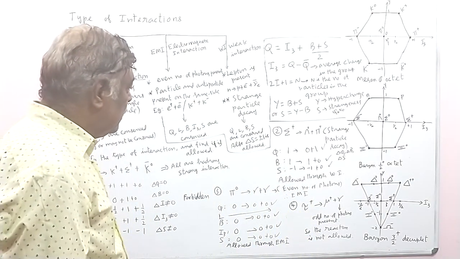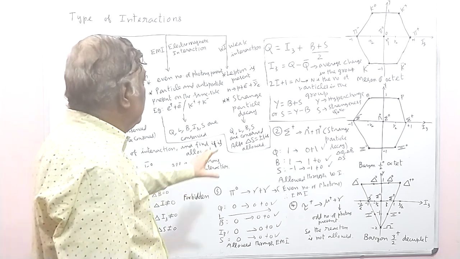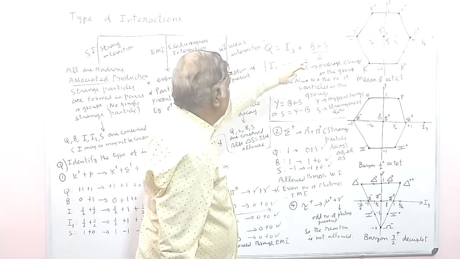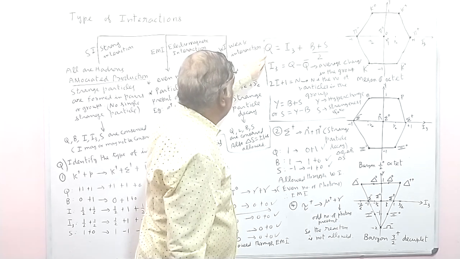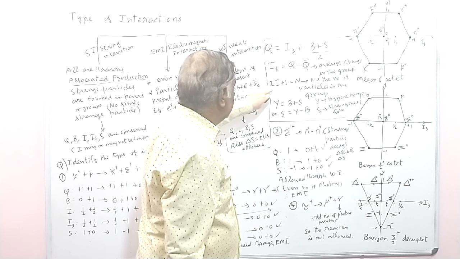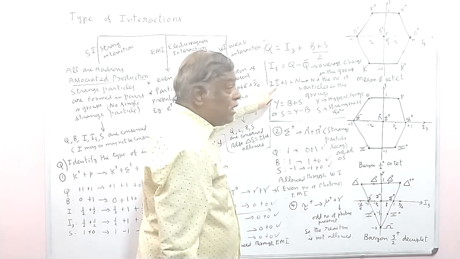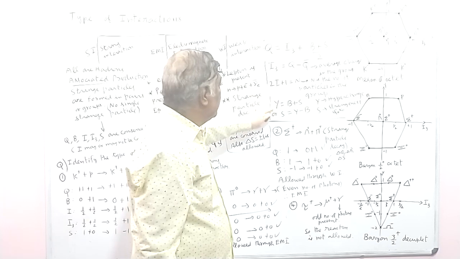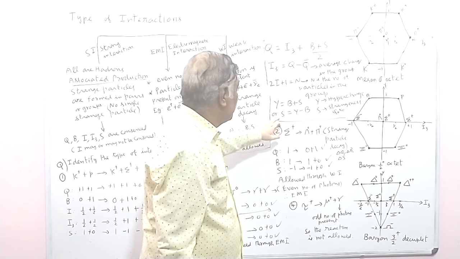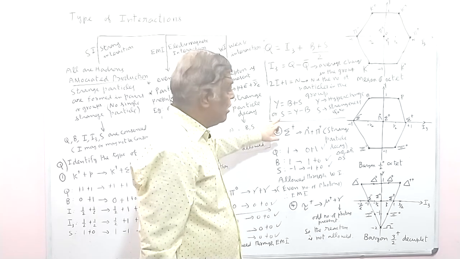Now you can write down the corresponding expressions. Here the charge Q is given by this formula, and 2I plus 1 is the total number of particles, from which the isospin quantum number can be calculated. The hypercharge Y is equal to B plus S, so from this the strangeness quantum number can be calculated.